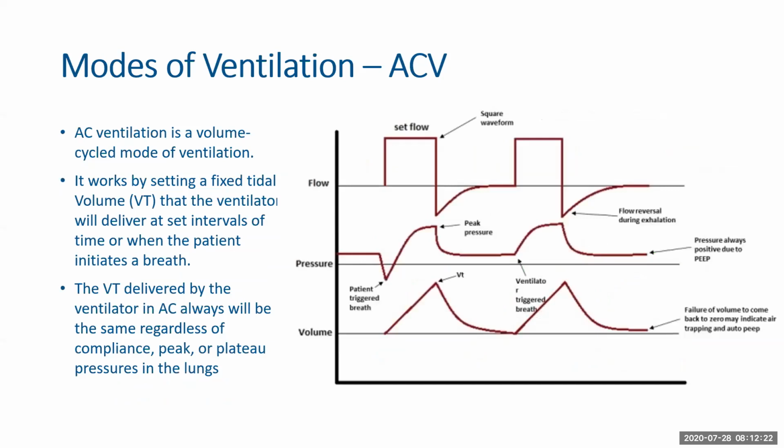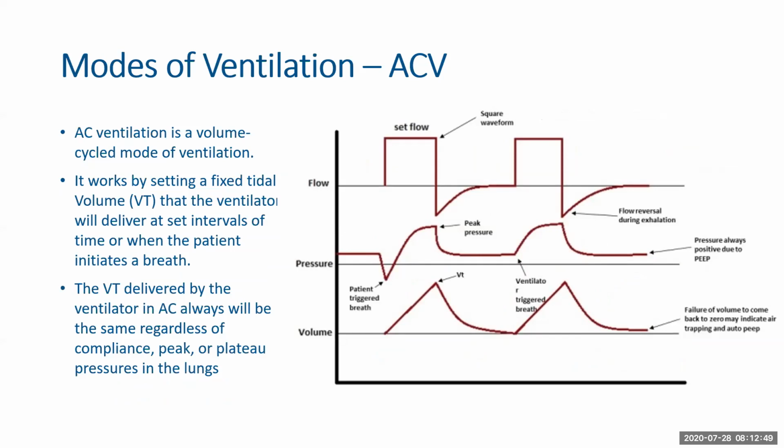The third mode of ventilation is the assist control ventilation. This is also a volume cycle mode of ventilation. That means it is a variant of volume controlled mode of ventilation, but it also accommodates the patient's effort of breathing. So it works by setting a fixed tidal volume that the ventilator will deliver at set intervals of time when the patient initiates a breath.